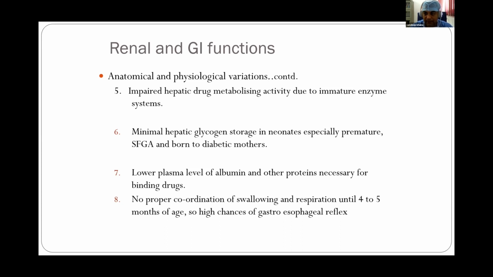And the hepatic glycogen stores are also less in neonates, particularly those who are premature, small for gestational age, and those born to diabetic mothers because of the presence of insulin. So glucose in the maintenance fluid is necessary, particularly in premature patients and after prolonged fasting.